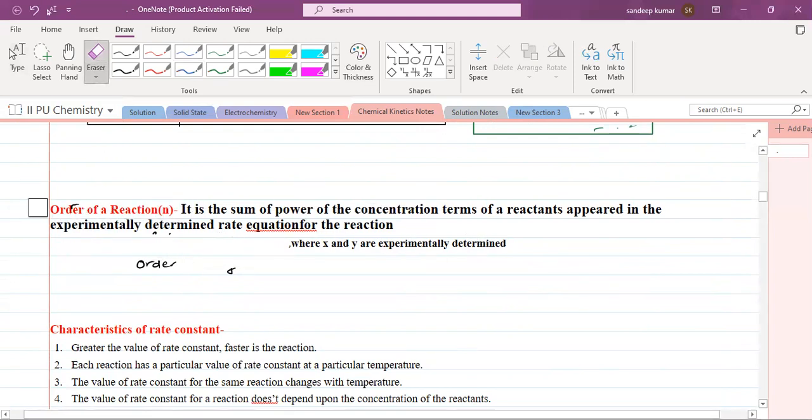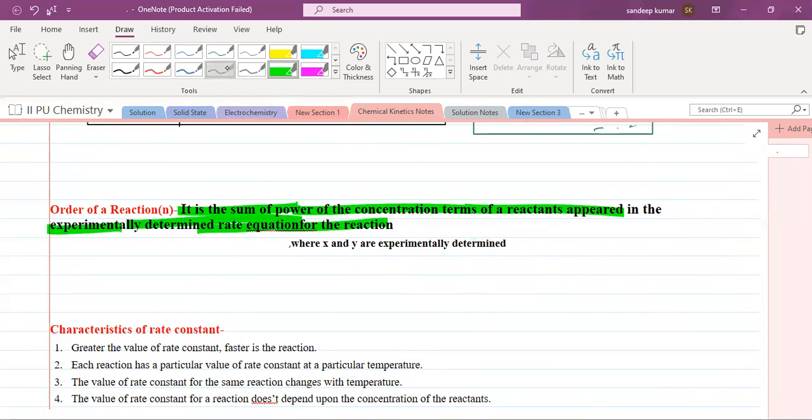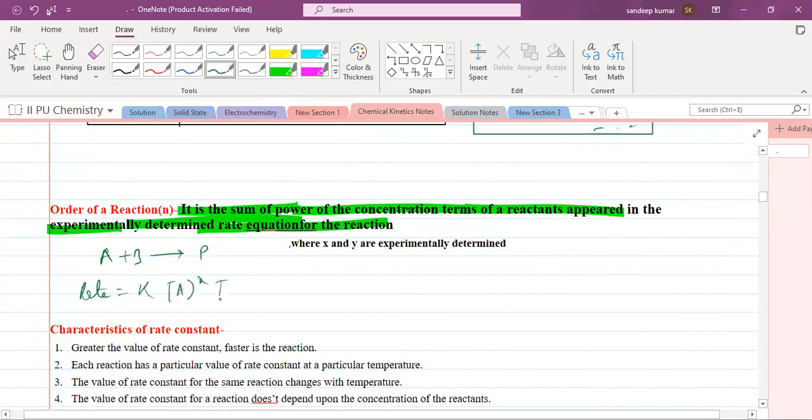Now let's see how to define the order of reaction. Order of reaction is nothing but the sum of the powers of the concentration terms of the reactants appearing in the experimentally determined rate equation. For a reaction, if you consider A plus B giving some product, rate is equal to k into concentration of A to the power x, concentration of B to the power y. This is experimentally determined. x plus y is called the order of reaction, generally represented as n.